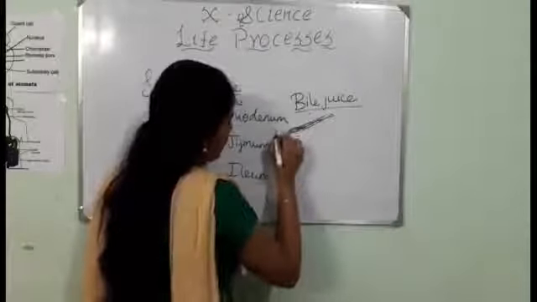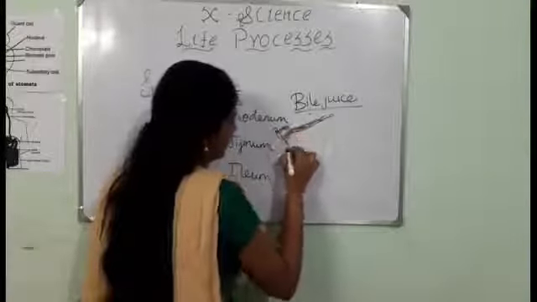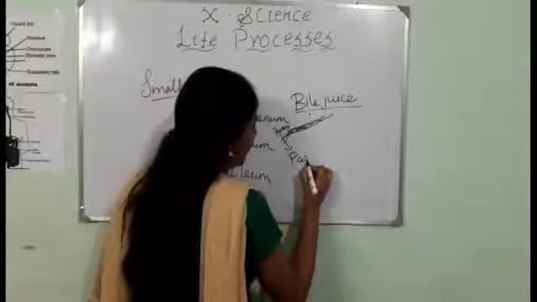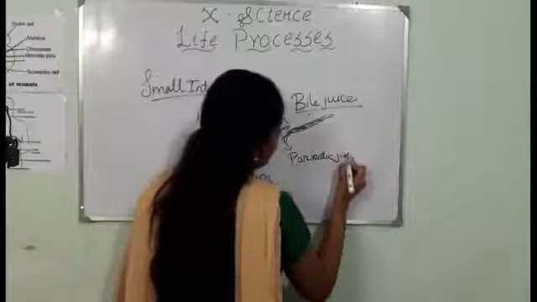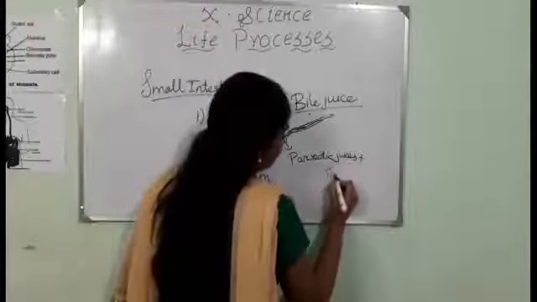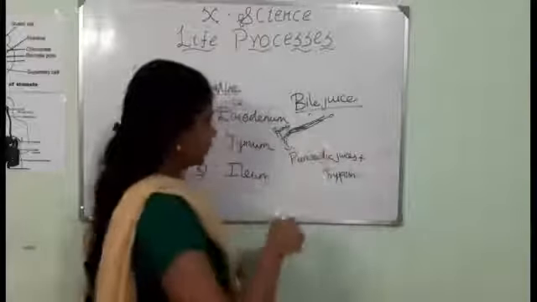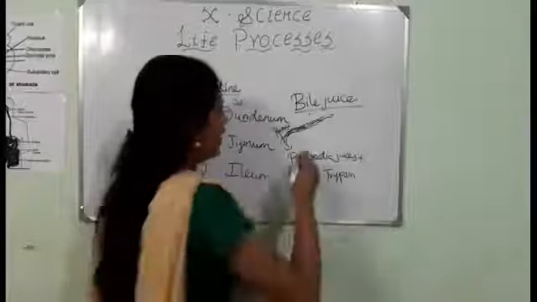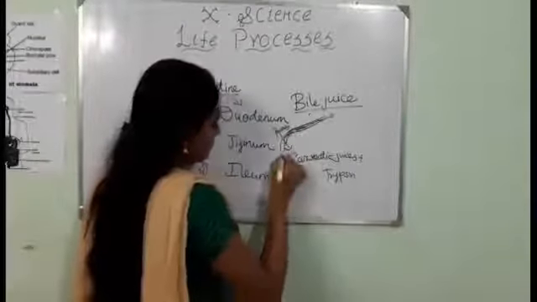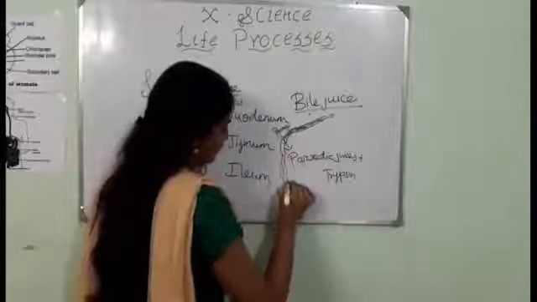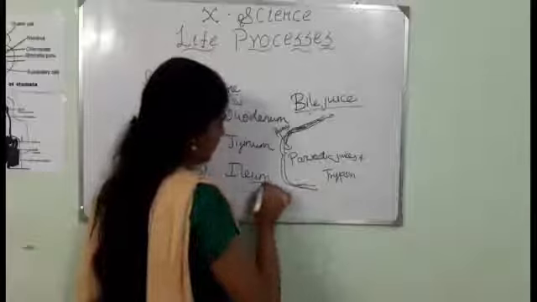Later the food reaches here, and here we have the pancreas. The pancreas secretes pancreatic juices plus enzymes called trypsin, which later break down the food molecules into even smaller ones, and the food now reaches the jejunum and then the ileum. Okay, now the food is in the ileum.